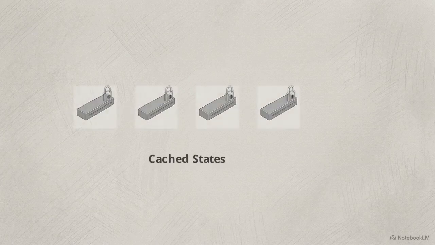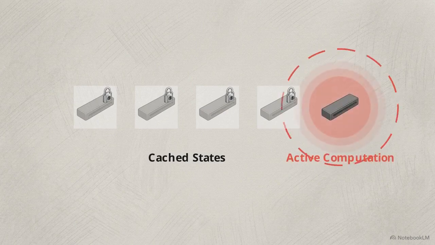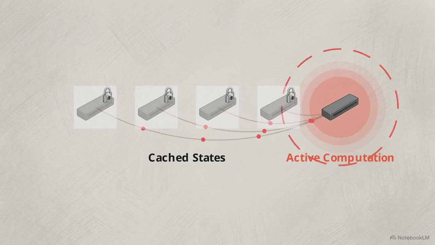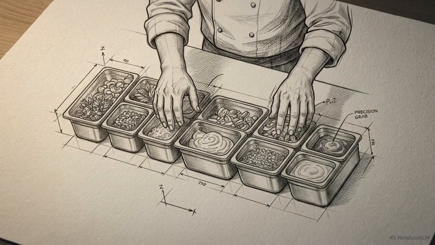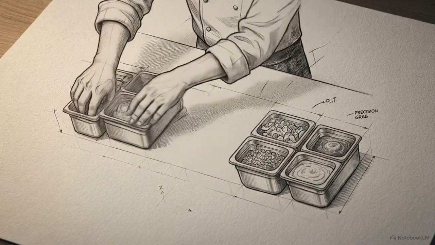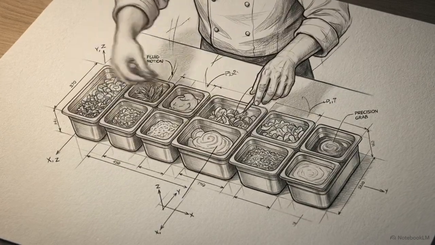KV, or key value caching, securely stores the mathematical states of previously generated tokens. Instead of recalculating the whole sentence, the model only has to actively compute attention for the single newest word, referencing the cache for the rest. In culinary terms, this is mise en place. You chop your ingredients before service and store them in neat containers on the line.